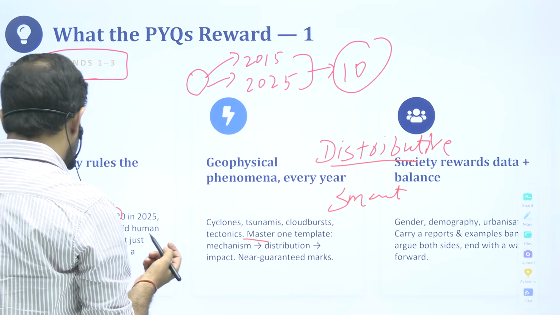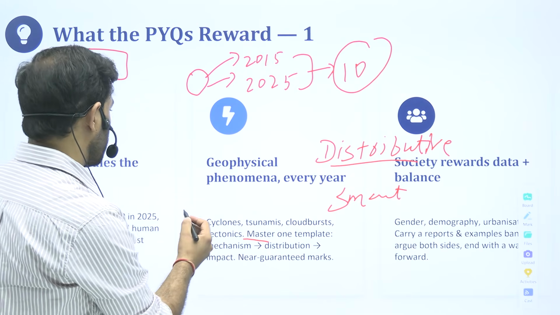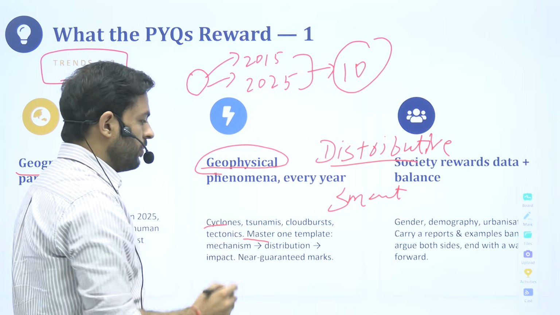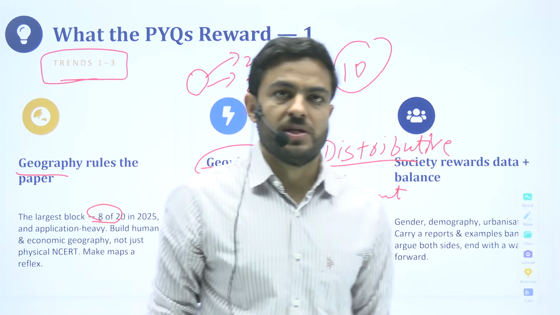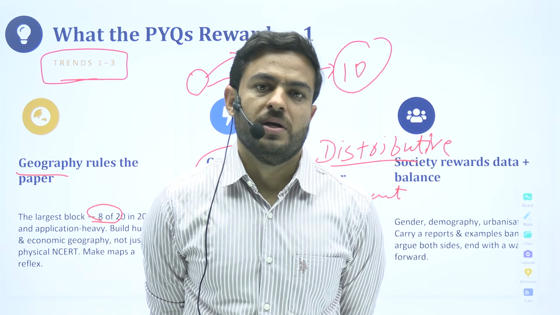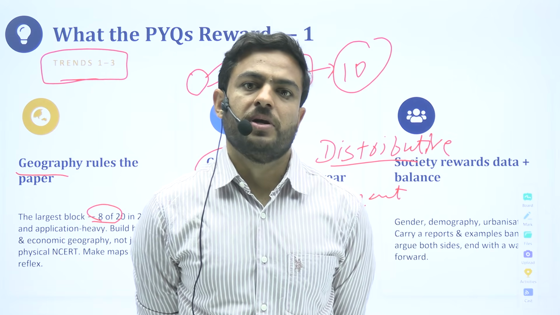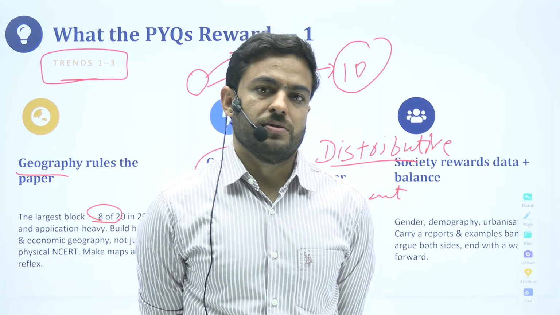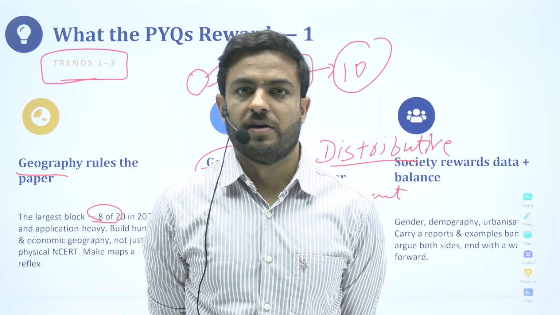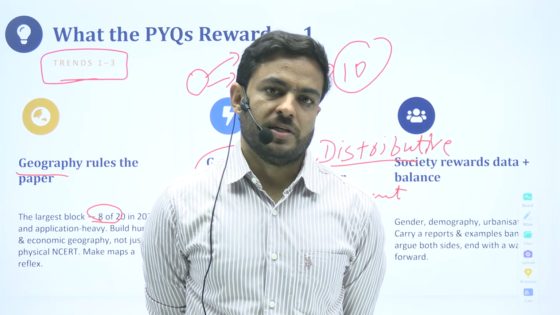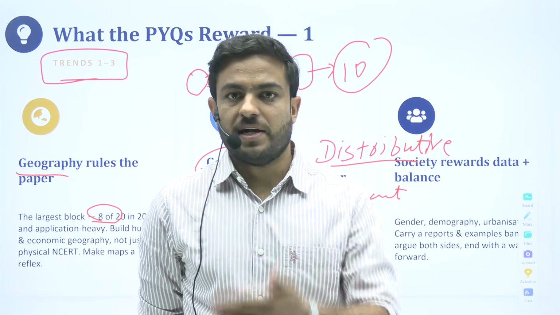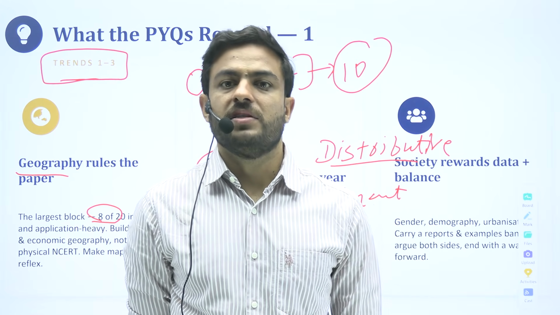Some of the topics, talking about geography specifically: they generally talk about the geophysical or hydromet phenomena that go on, like the climatic. If there is a prominent climatic event that has happened, or a prominent geophysical event, like a major earthquake or a landslide. We see that landslides are going on, particularly in the Western Ghats.